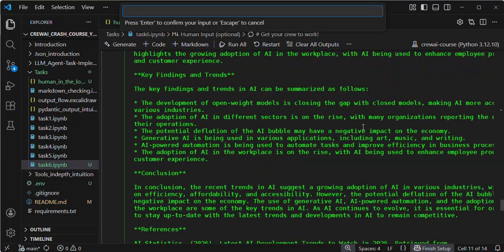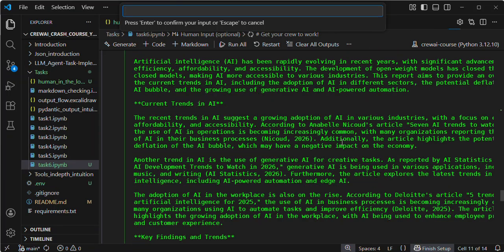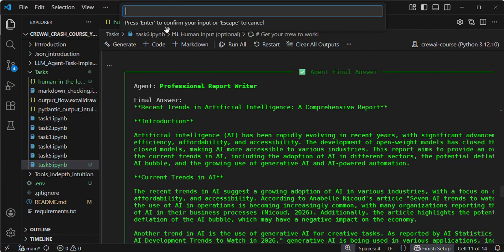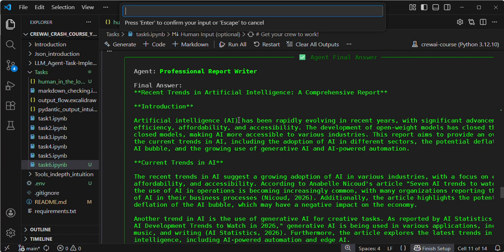Okay guys, if you are satisfied with the agent response, here at the top of Visual Studio Code, they are asking for feedback, right? Clearly pay attention, guys. If this agent response satisfies your requirement, in that case you need to press the escape button.